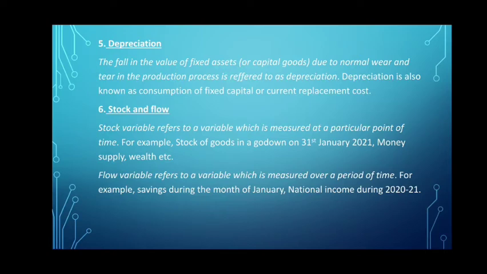Now by how much has the value of the coffee machine fallen? By rupees 200, and this 200 is the depreciation, that is, the fall in the value of that machine is depreciation. So depreciation is the value by which